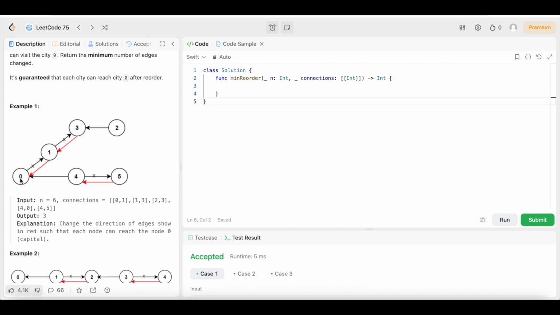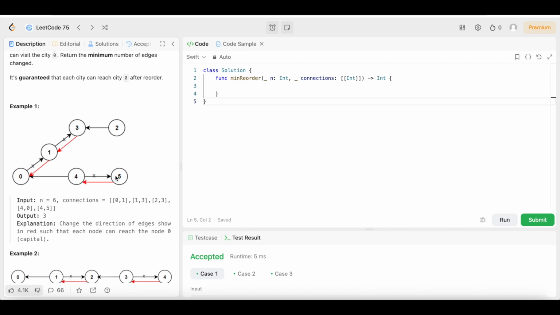Because all roads must lead to 0. And right now, 1 going to 3 is messing up our roads, our map or our directions. We're trying to go the opposite direction. So that's another road, or edge, we need to change. So we need to change 3 to 1. Then we look at the other neighbor of 3, which is 2. 2 is already going to 3, so we don't need to change that. And we already changed this one, so 3 goes to 1. And then we already changed this one, so 1 goes to 3. Now we need to check 4's neighbor, 4 and 5.